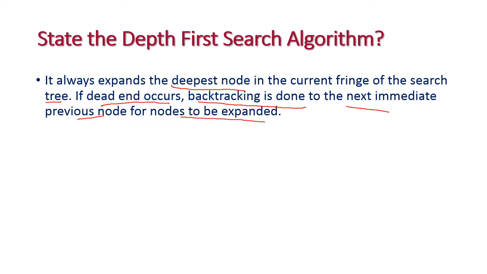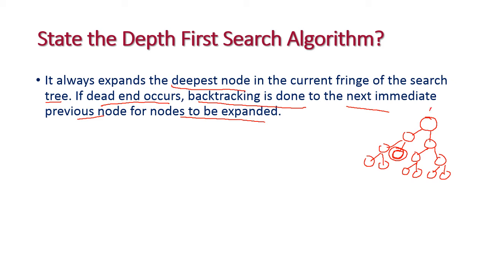So in the DFS algorithm, this is our root node. From the root node we are having more number of nodes, and this is our goal node, our resultant node.